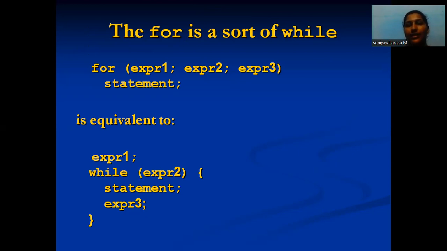Or: expression one, while expression two, execute the statement, and then expression three. Either concept is used in programming languages.